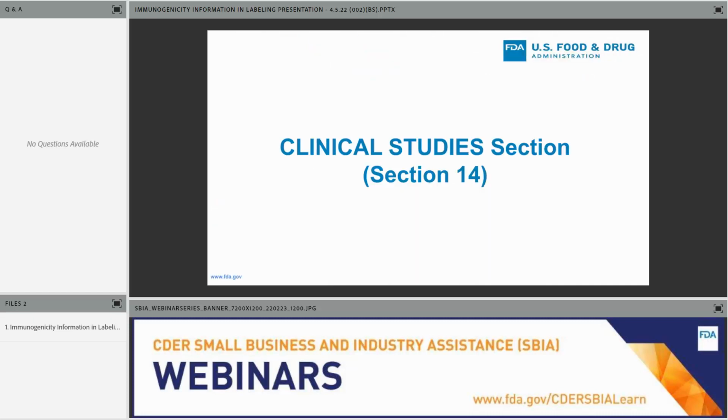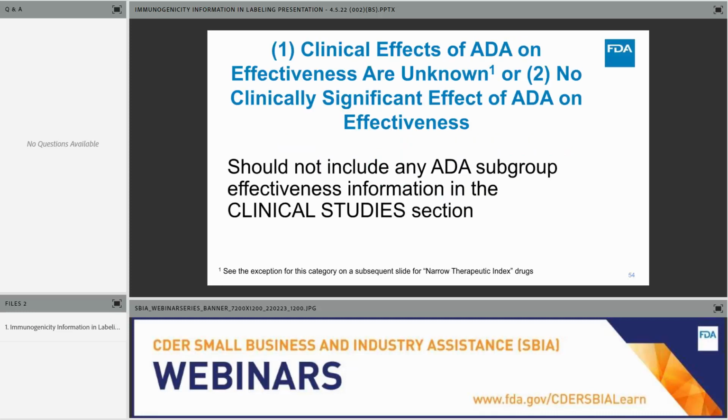Okay, switching now to the clinical studies section of labeling, section 14. So as I stated earlier, typically you're not going to have immunogenicity information in labeling. These are the scenarios where there are no clinically significant effects of ADA on effectiveness. You've done a subgroup analysis by ADA formation, and you didn't see any differences in effectiveness. You would not include anything in section 14. Similarly, if the effects of ADA on effectiveness are known, for example, if there's a low incidence of ADA, you're not going to include anything in section 14, and there is that exception of narrow therapeutic index drugs that we'll talk about later.